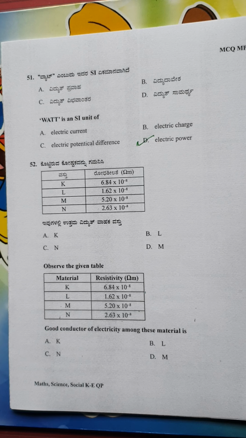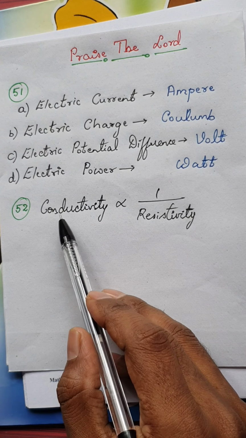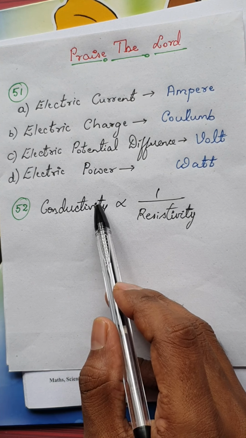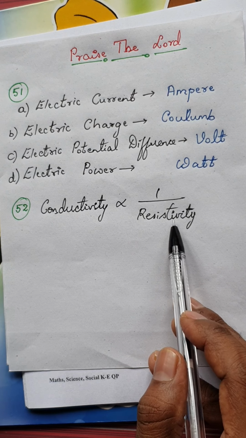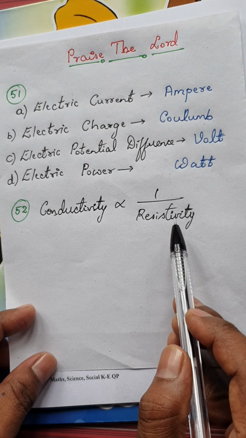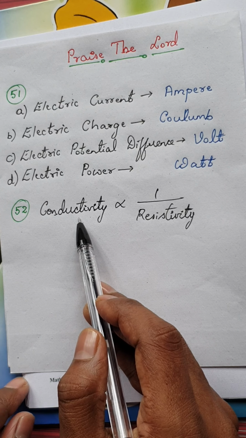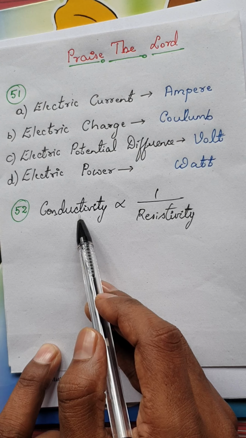Conductivity is inversely proportional to resistivity. That means if resistivity increases, the conductivity decreases. So kindly note down this relation. If the conductivity has to be increased, that means the resistivity should be very less. So those materials which have less resistivity would have more conductivity. That will have a more conductivity property.